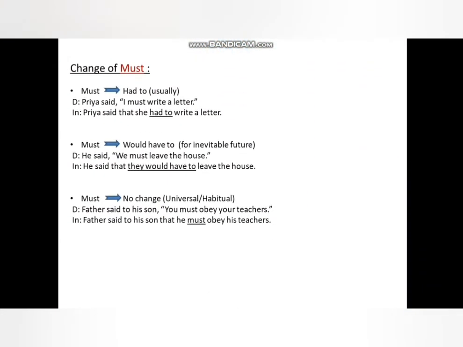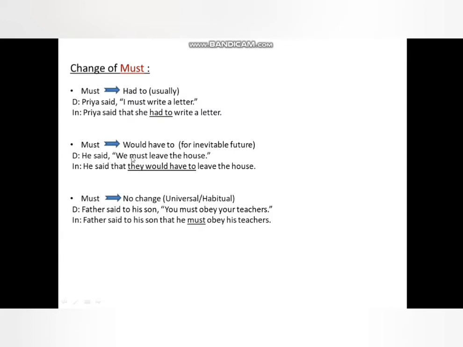Now there is another rule for must. Must will change into had to when it indicates usual past obligation. For example, Priya said, "I must write a letter." Priya said that she had to write a letter. Then when must indicates an inevitable future, you have to change it into would have to.